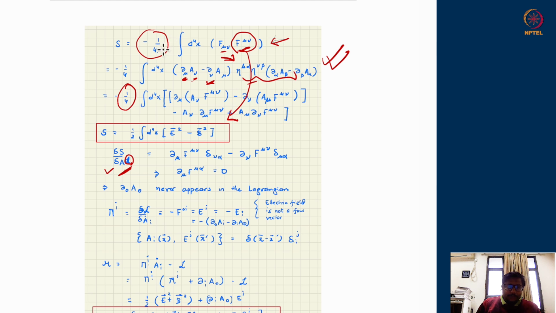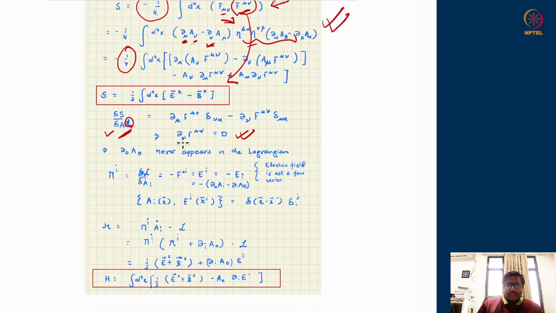By the way, I have put down epsilon naught and c and mu naught, all things to 1 as convenient in the usual notations. So in these units, E square minus B square is a Lorentz invariant quantity. That's why the Lagrangian we have written, or the action we have written, is Lorentz invariant. Okay, so you do get the equation of motion correctly from this.